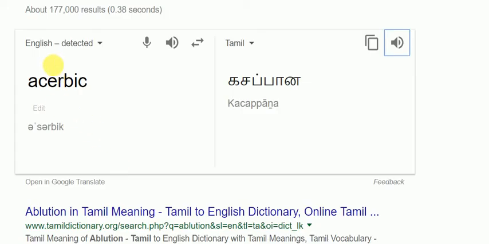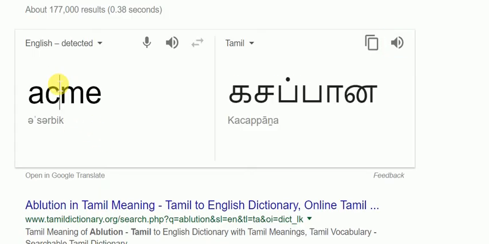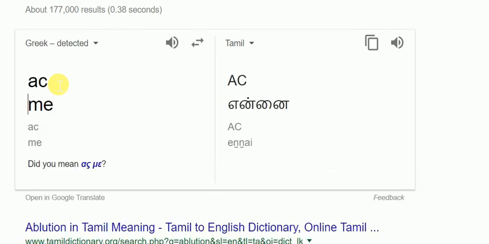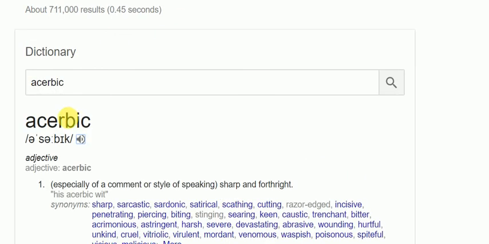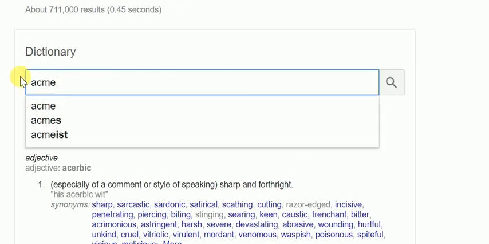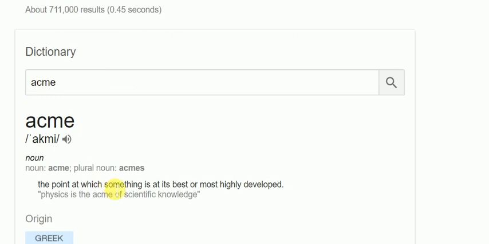The next word we're going to see is acme. Acme is the point at which something is at its best or most highly developed.